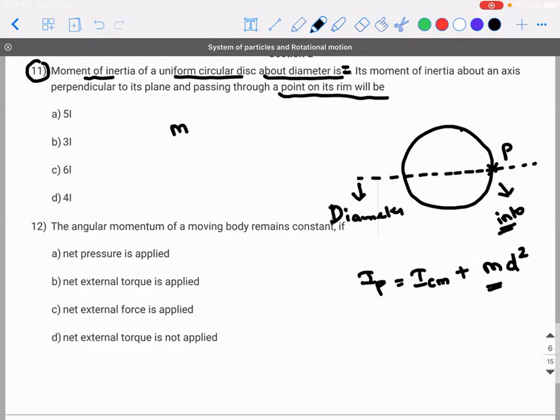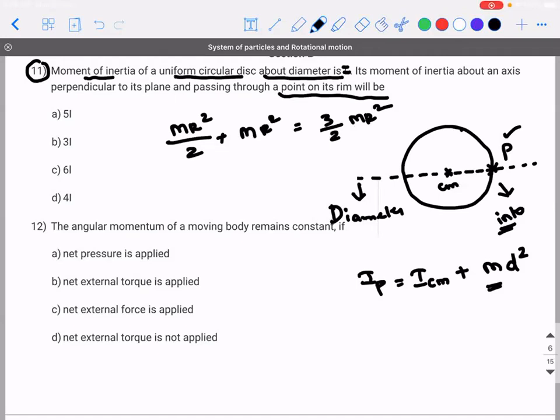So it is MR square by 2 plus M into R square. That will be how much? 3 by 2 MR square. Okay. But what is the moment of inertia of the same disk about the axis of rotation, about the diameter? Sir, why are we considering D as R? Because that is the distance from the center of mass to the point where you are trying to calculate the moment of inertia.